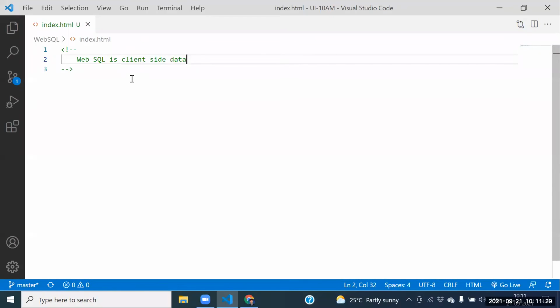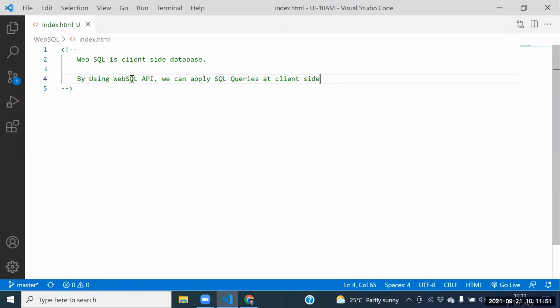Client side database. One more point: by using the WebSQL API, we can apply SQL queries at the client side.